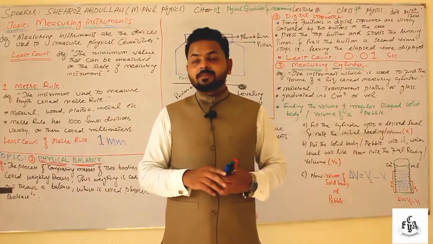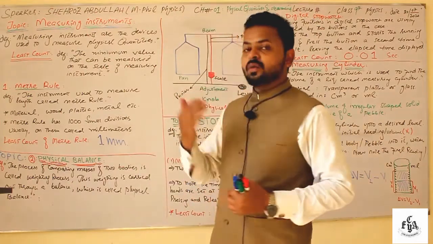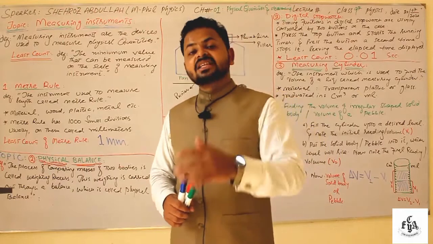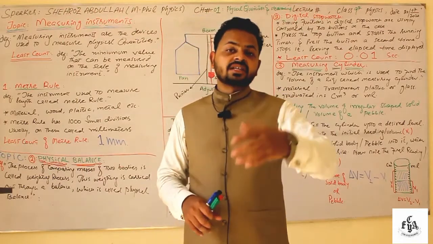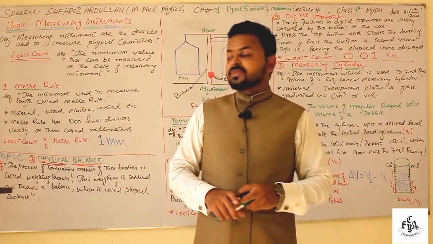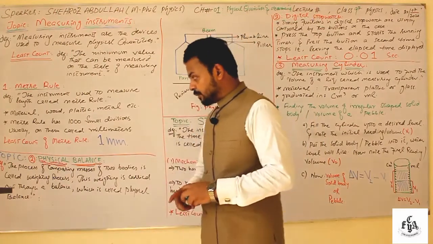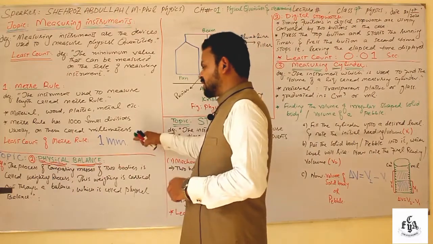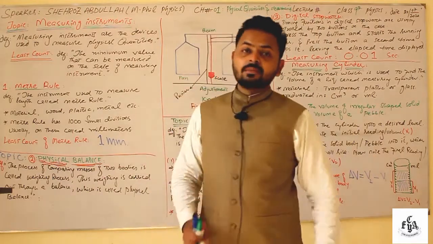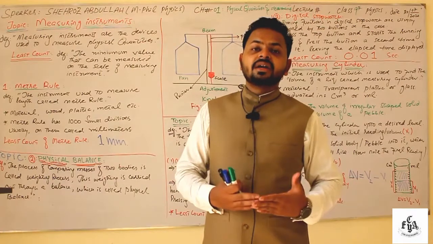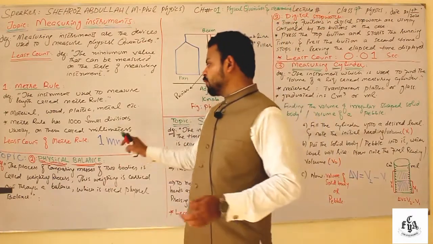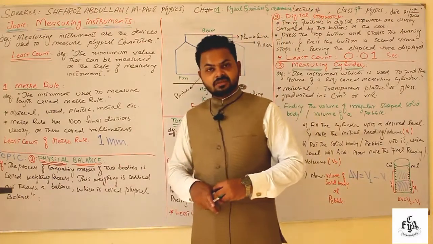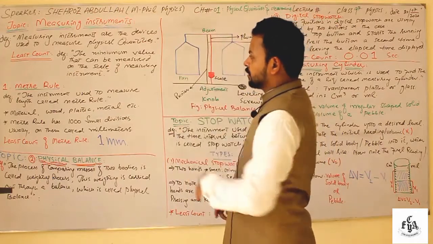There is a kind of error which arises due to misplacing of the eye when using a meter rule, so we have to be very careful about that. The least count of a meter rule is 1 millimeter, meaning the minimum accurate measurement that can be done with a meter rule is up to 1 millimeter, right? So this was all about the meter rule.